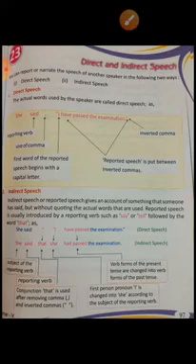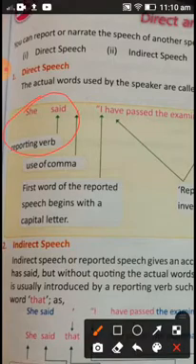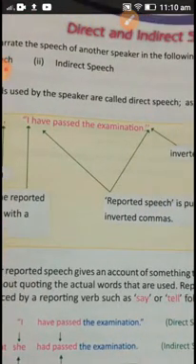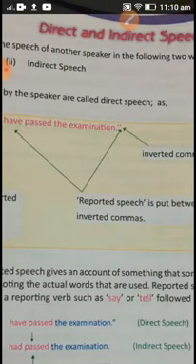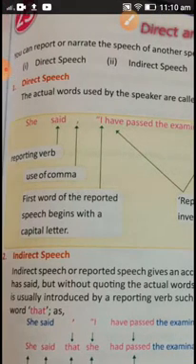For example, how are we going to identify that this is direct speech? After the reporting verb. So what is a reporting verb? You can see here, "she said", this is the reporting verb. We will find a comma after the reporting verb and then the reported speech will start. The reported speech is the remaining sentence, what the person is saying: she said, "I have passed the examination." This reported speech is covered with inverted commas. Here you can see these are inverted commas, with arrows, you can understand. So this is how we can identify direct speech.